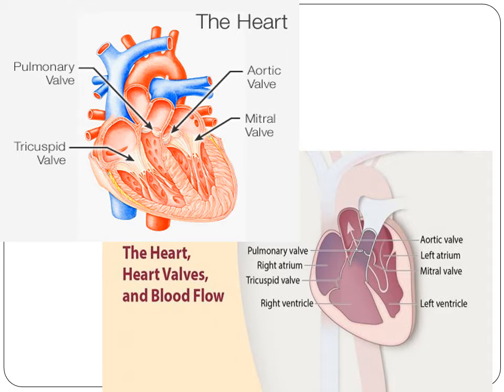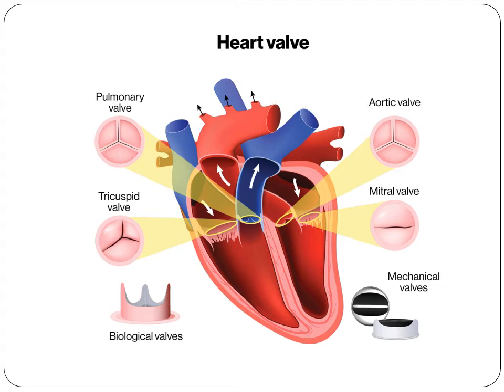All these disorders associated with the valves cause major problems with the circulation to the rest of the body. This picture shows the heart valves clearly: the tricuspid valve and the pulmonary valve on the right, and onto the left we have the mitral valve and the aortic valve. You really need to understand the structure of the heart and where these valves originate, so that you can give a clear picture of what kind of blood is being sent for purification and what sort of blood is being sent for circulation to the rest of the body. So you really need to understand the correct positioning of these valves.